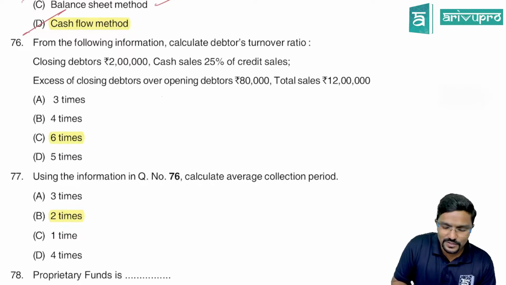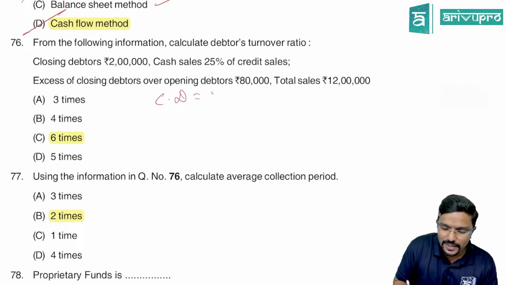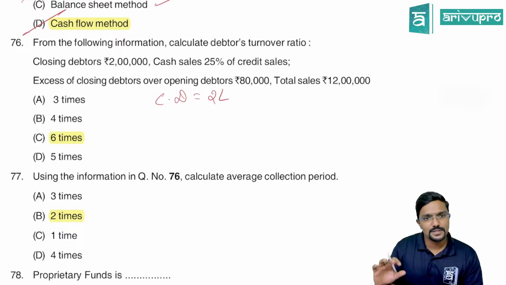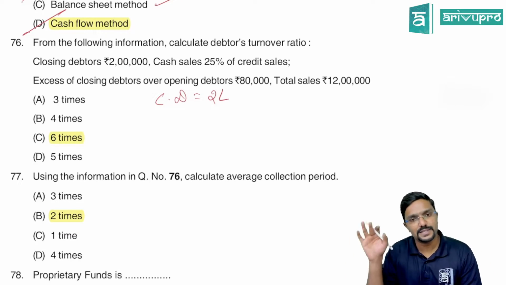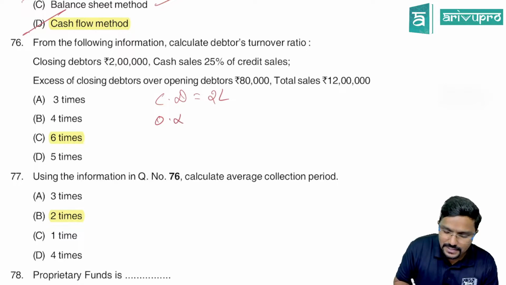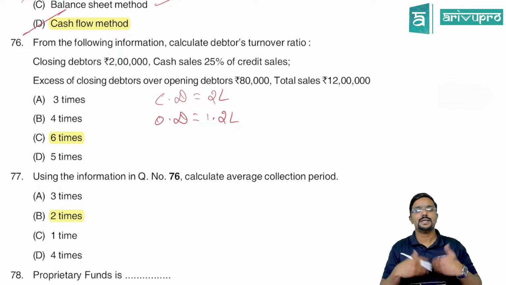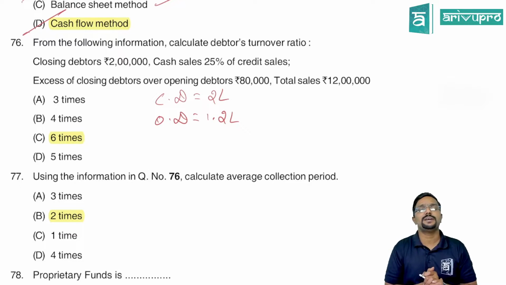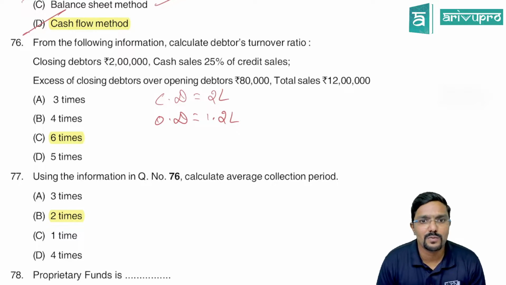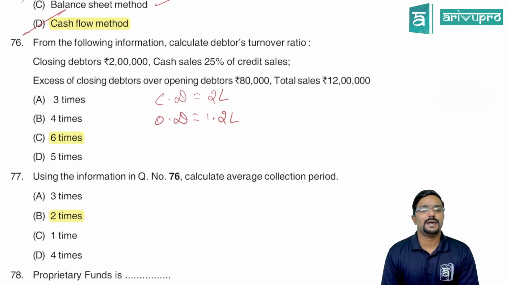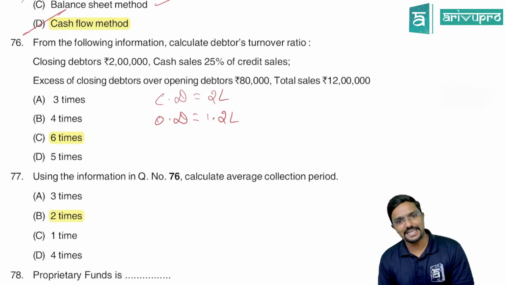Okay. So closing debtors is 2 lakh. Excess of closing debtors over opening debtors is 80,000, means can I tell opening debtors is 1.2 lakh. Closing debtors is more than opening debtors by 80,000. So obviously opening debtors would be 1.2 lakh. Okay. Then what else is given? Calculate debtor turnover ratio. Cash sales is 25% of credit sales.